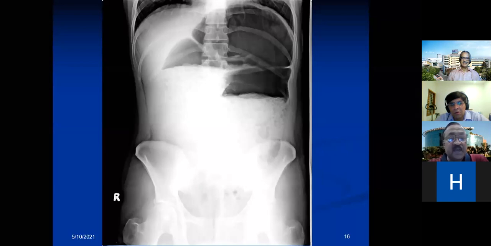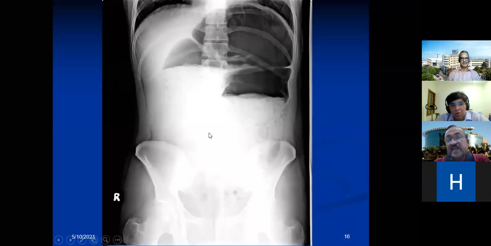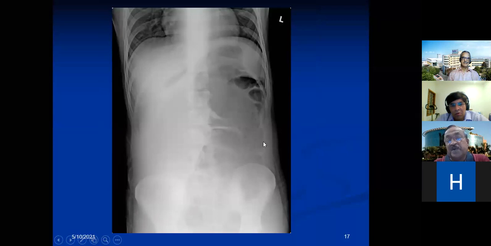Okay, I'll go further just to show you, this is the supine picture. Actually, if you see the haustra, the incomplete folds are here. These are actually incomplete. It was not very clear in this. Here it looked like a complete fold, but this is actually a large bowel, the colon, loaded with fecal matter here.